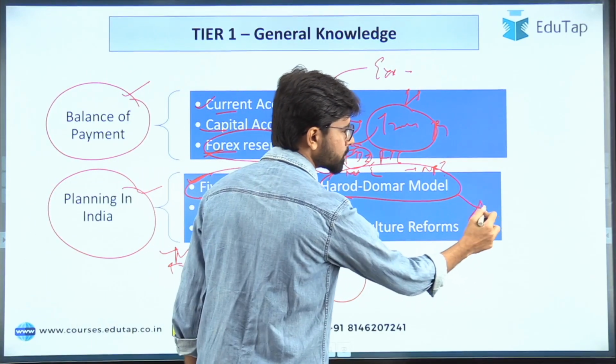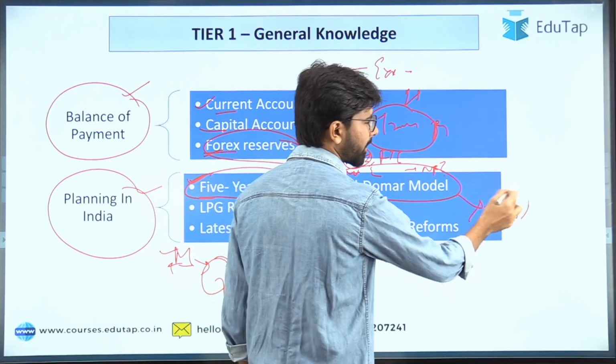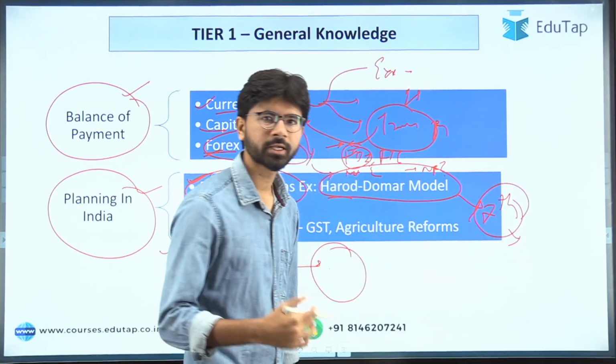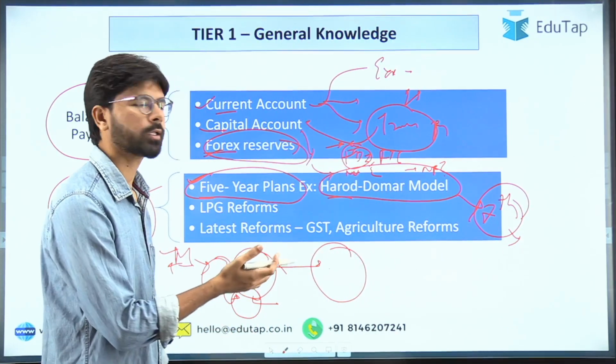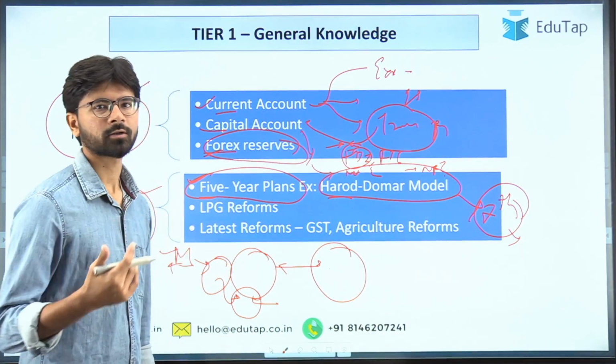And one of the most monumental 5-year plans is the 7th 5-year plan. You have to go through the different schemes that have been introduced in the 7th 5-year plan and various other 5-year plans.